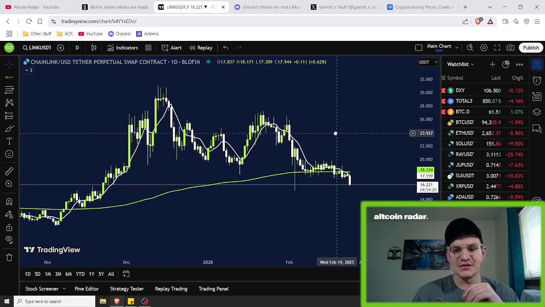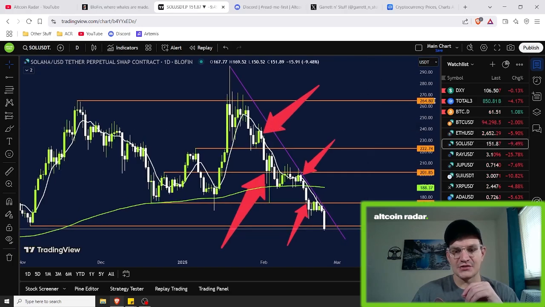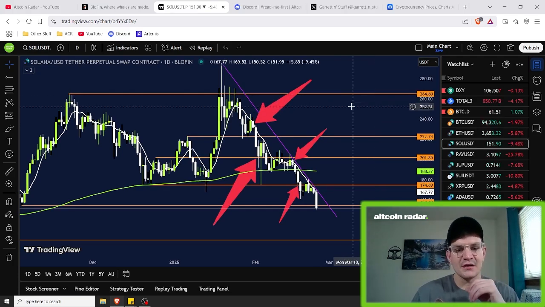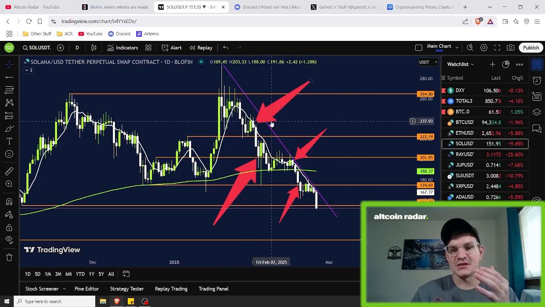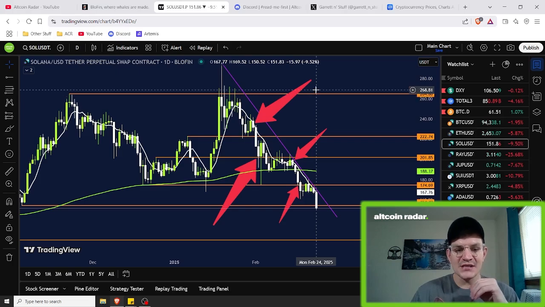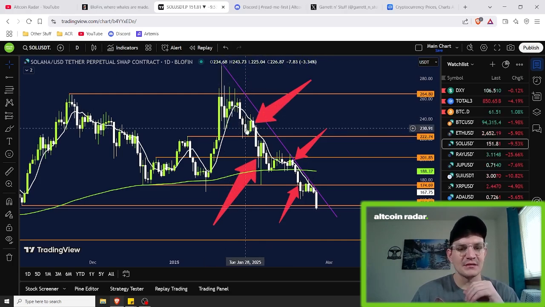Let me go over to my Solana chart and show you an example of how I've used it recently, because I just got out of a couple pretty good shorts. I've got my 7-period SMA up here, and the reason I like it is that I use the 7-period SMA for my entries. It gives a very, very short view of the averages, and a lot of times price likes to respect the 7-period SMA, as you can clearly see.